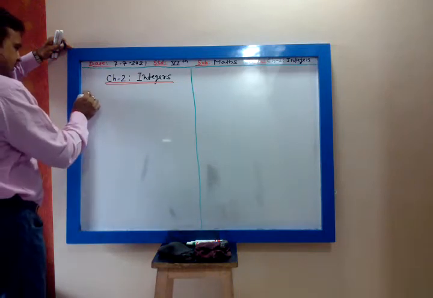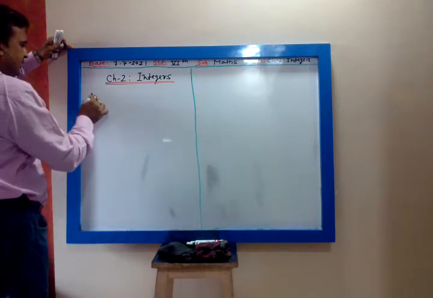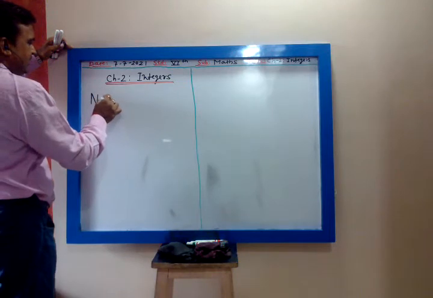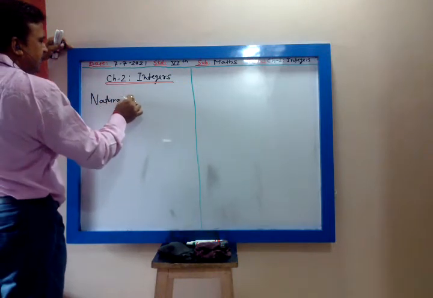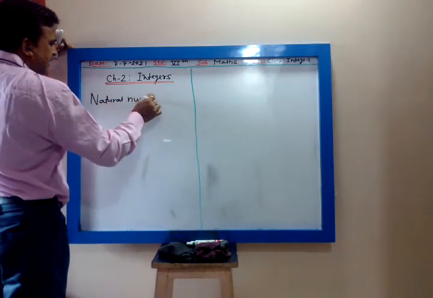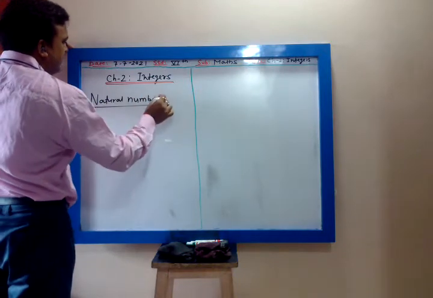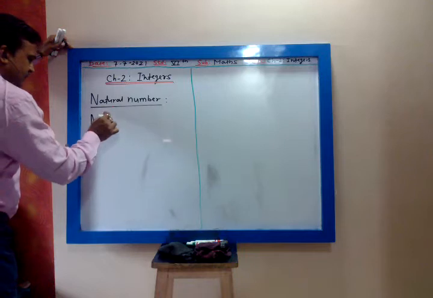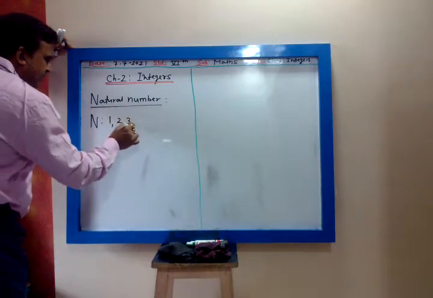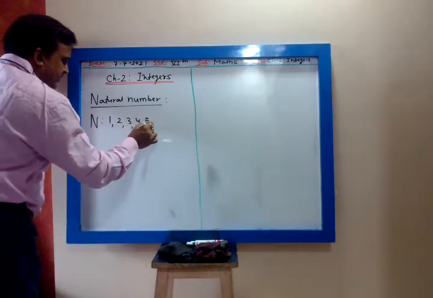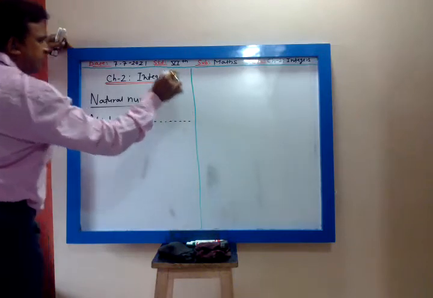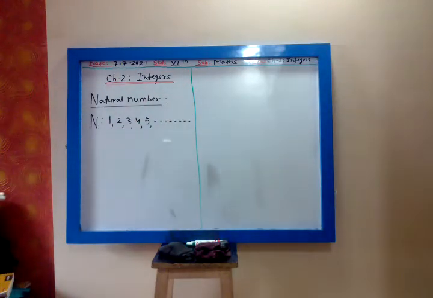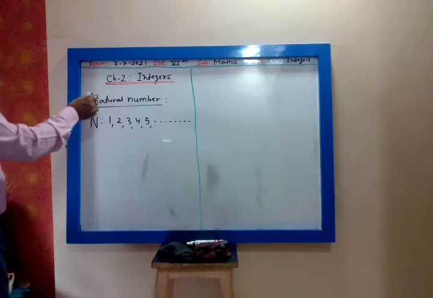Now n is natural number. We have seen natural number or counting number. Write down: natural number or counting number. That is N. We start from 1, 2, 3, 4, 5, and so on.